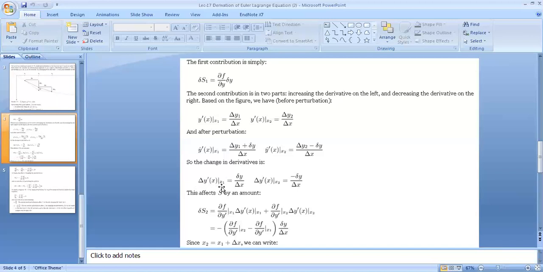Delta y dash of x at x1 will become equal to delta y over delta x. Delta y dash of x at x2 will become equal to minus delta y over delta x.